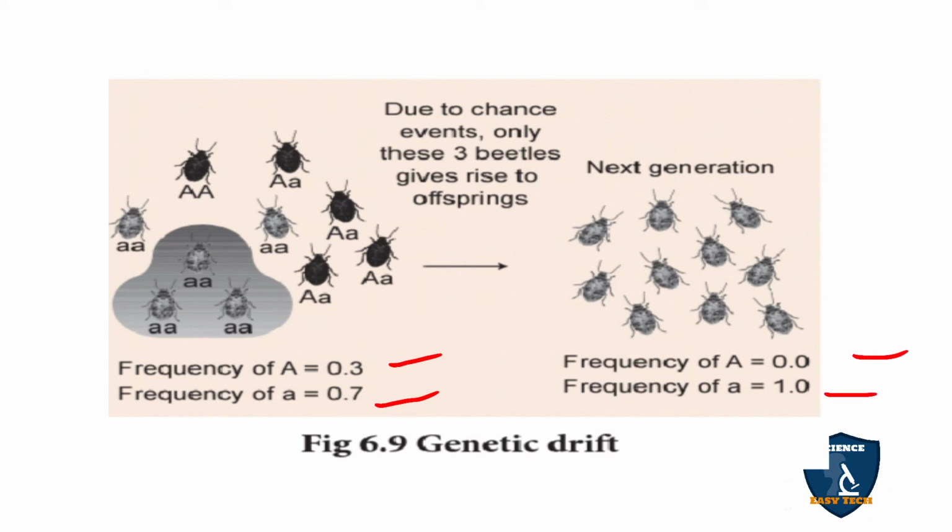So this is genetic drift. In the bottleneck effect, capital A was destroyed in the next generation and only small a was found. That is called genetic drift.